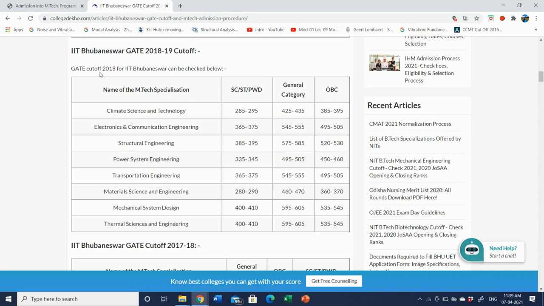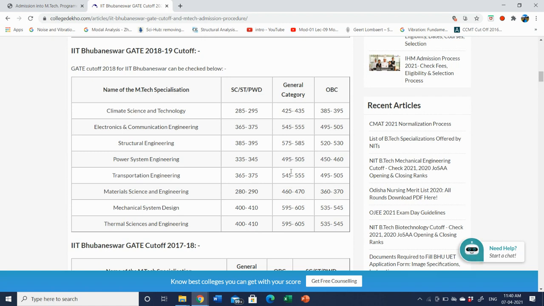This is another site from which I can refer, but I don't know whether it is authentic or not. But it seems reliable, as structural engineering is closing at 575 to 585, around that. It is the general category GATE score actually. Transportation engineering is 545 to 555. So it is very much rational and reliable, as per my belief. And for climate science and technology, you can see the general category cutoff GATE score was very low.